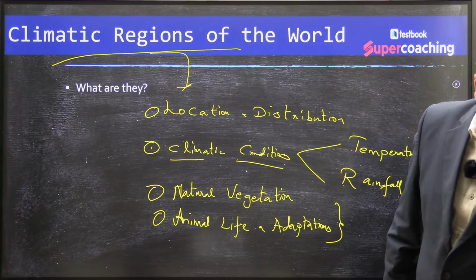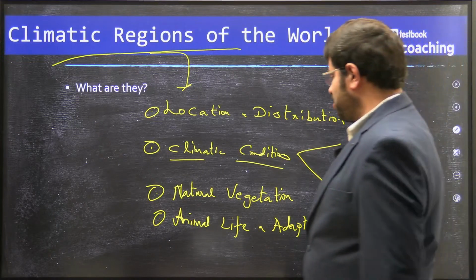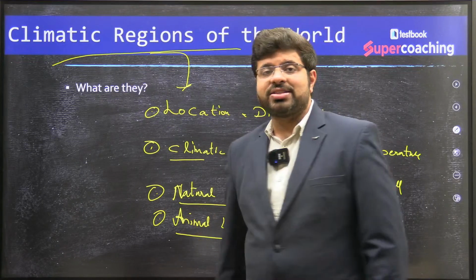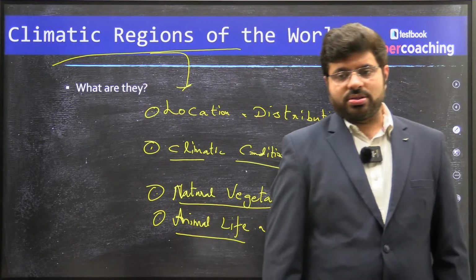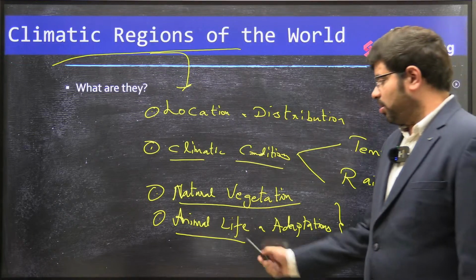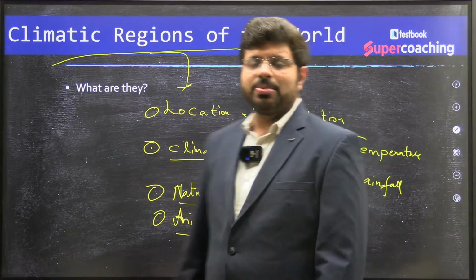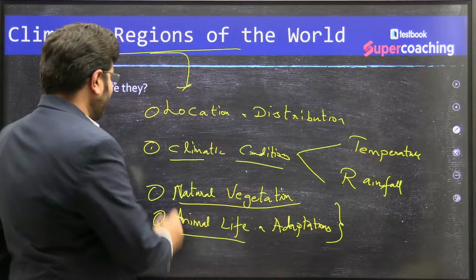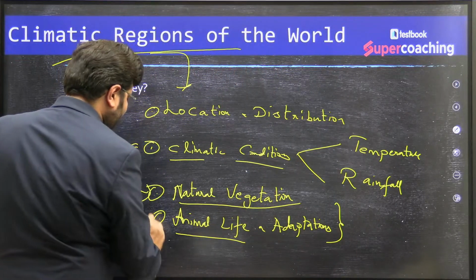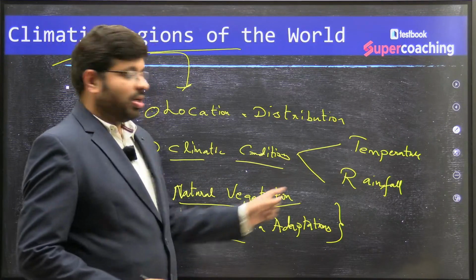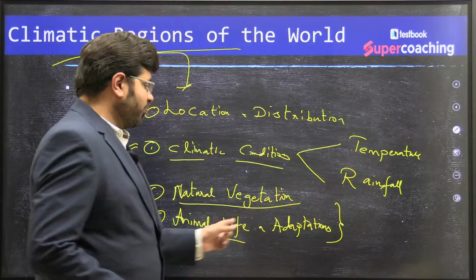So when you have this animal life and adaptations in this way, say, where do you find cheetahs? Where do you find leopards? There is a particular region where you can find them. So that way you can understand. More or less all this will be in a similar order, and they are very closely related with each other. The climatic conditions would determine what kind of natural vegetation. Temperature and rainfall would determine the forests.